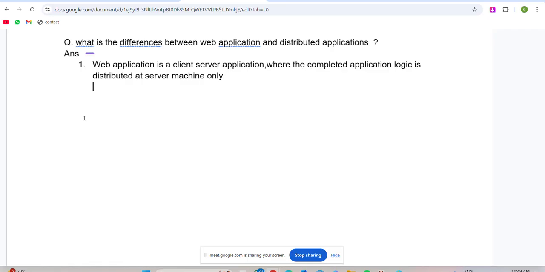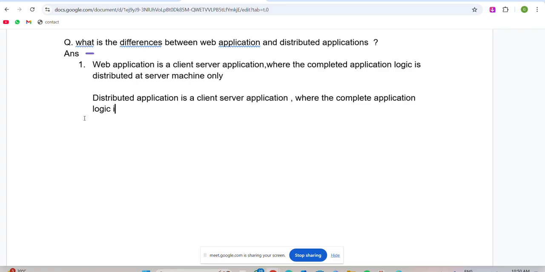Now we'll go to the second one, distributed application. A distributed application is the same, a client server application only. Say yes or no? A distributed application is also a client server application, but here the complete application logic is distributed over multiple machines.